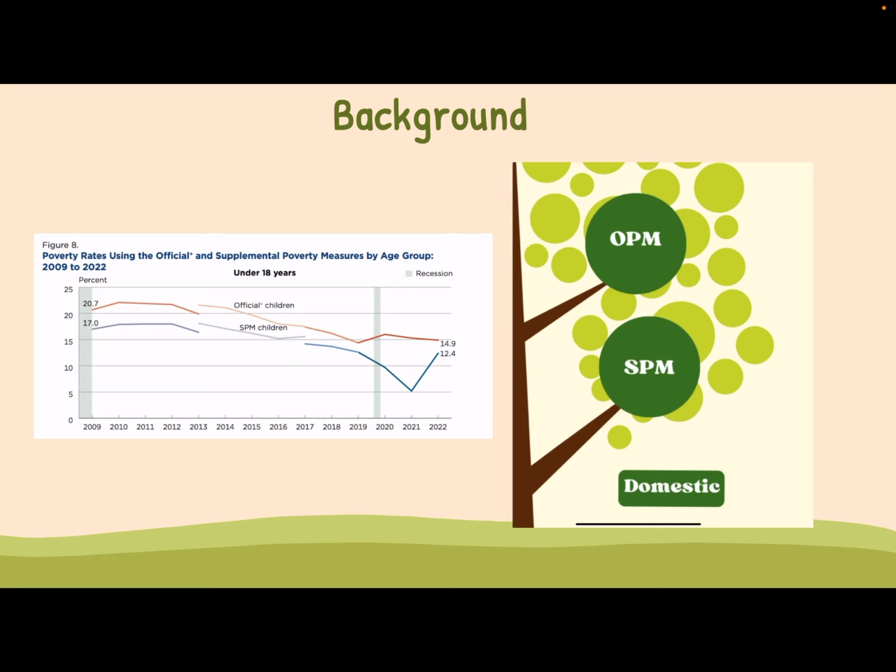The Supplemental Poverty Measure, or the SPM, addresses many of the flaws of the OPM. Its threshold is 1.2 times 83% of median spending on food, clothing, shelter, and utilities. It considers non-cash government benefits, household compensation, and non-discretionary expenses, to name a few. The graph to the left shows the difference in child poverty rates between the OPM and the SPM. This is attributed to the fact that the SPM accounts for non-cash benefits that usually assist children or families with children. This discrepancy between the two measures can lead to confusion or inadequate policy changes.